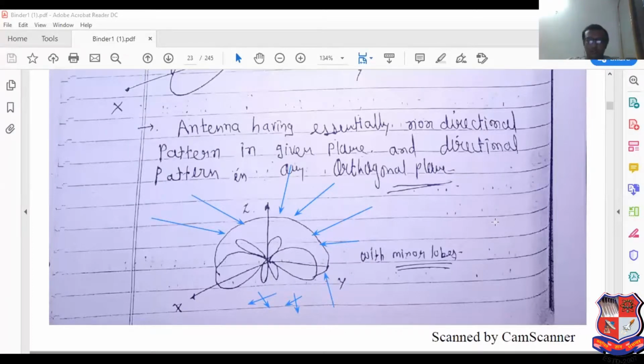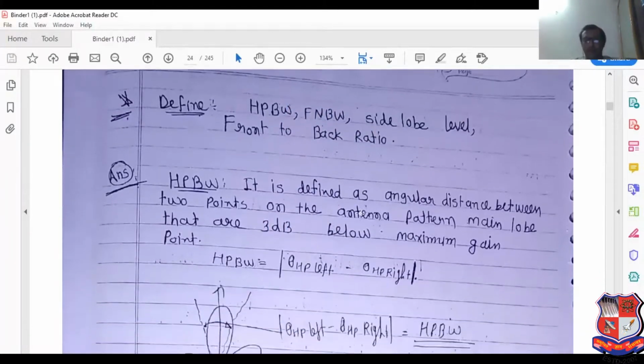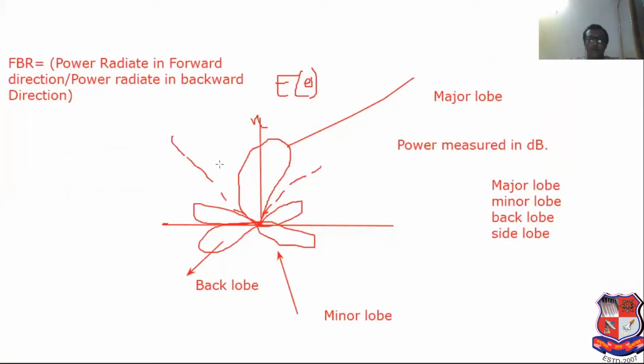Now, half power beamwidth, first null beamwidth, side lobe level, front to back ratio. See this, based on that, definitely 2 or 3 MCQ can be asked. Now see, with the help of whiteboard, we have discussed what is the meaning of half power beamwidth.